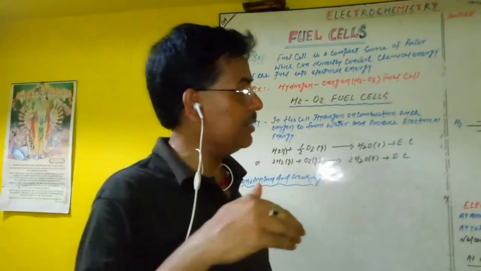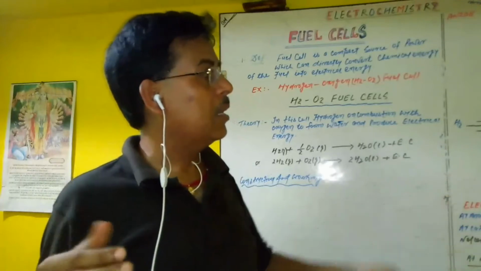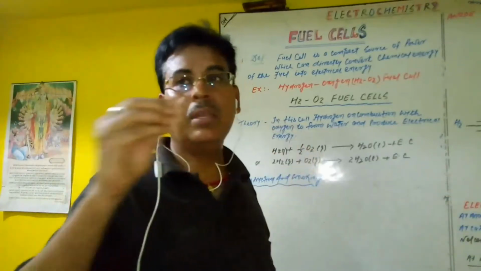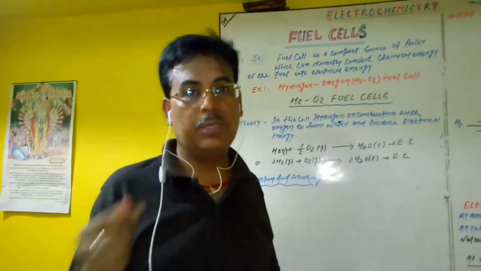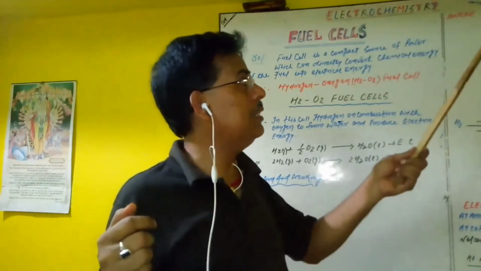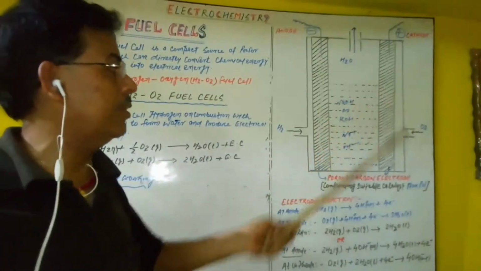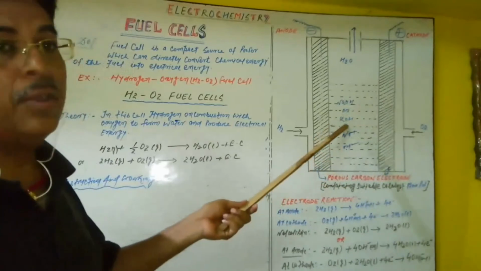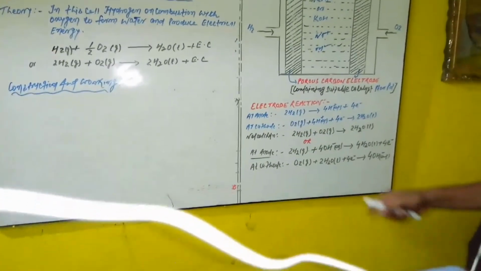After this construction, in this cell, hydrogen and oxygen are continuously fed from the anodic and cathodic side respectively into the electrolytic solution. It leads to an indirect redox reaction in which hydrogen is oxidized at the anode and oxygen is reduced at the cathode, a spontaneous indirect redox reaction. So now you see here the required electrode reactions. What type of electrode reactions must take place?